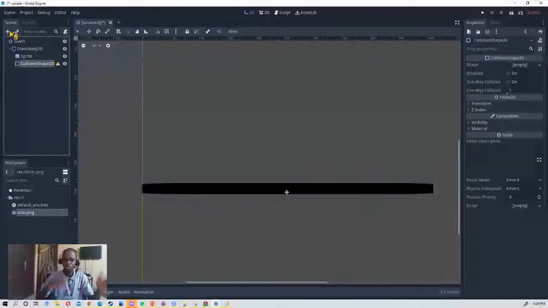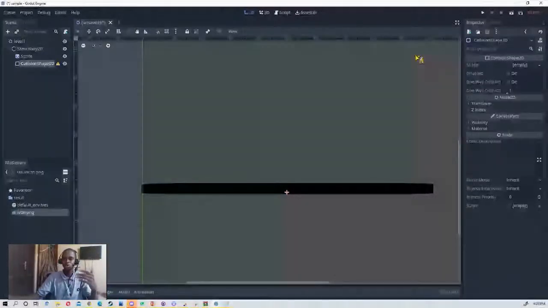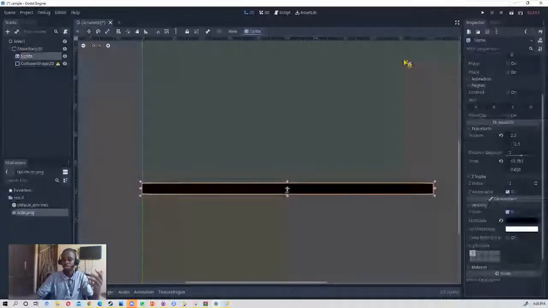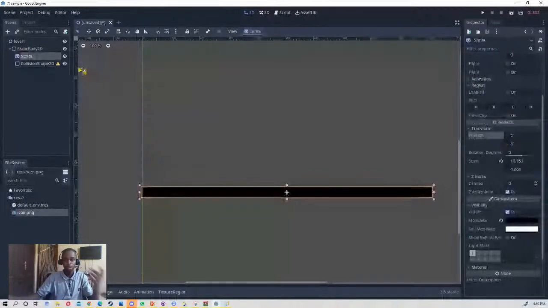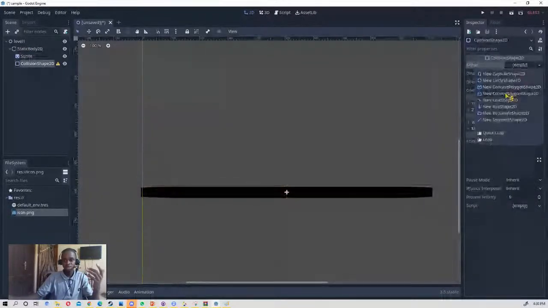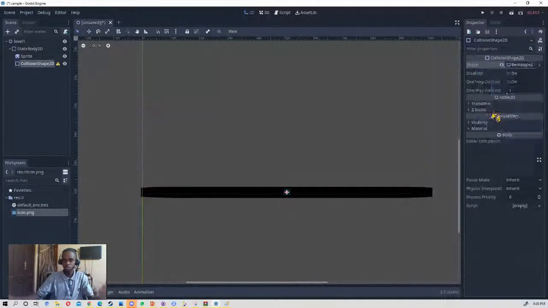So if you don't add the collision to it, the wall is just an illusion that cannot be interacted with. Once you add the collision shape, then it becomes something that can be interacted with. So in this, you add the collision shape, and then we have to expand it to fit the size of our sprite, like so, so that the shape will be the shape of our sprite.